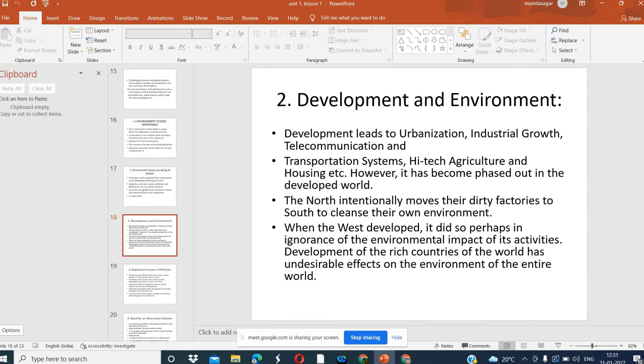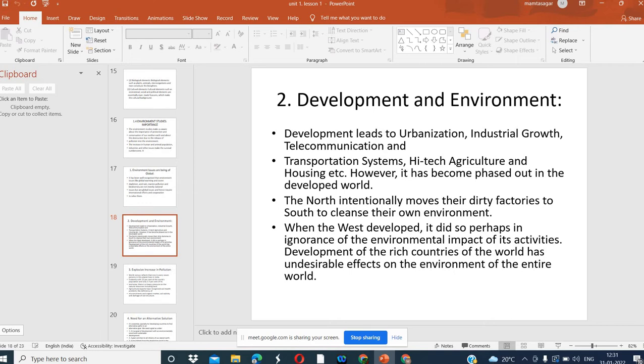Due to the increase in population, we are unable to feed this large, uncontrolled population. To serve this population, we are doing urbanization, more development activities and industrial growth in all sectors. So now this has become a great problem of the developing countries, although it started in the western and developed countries.